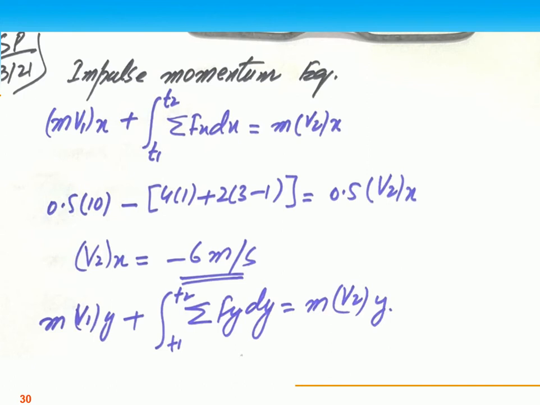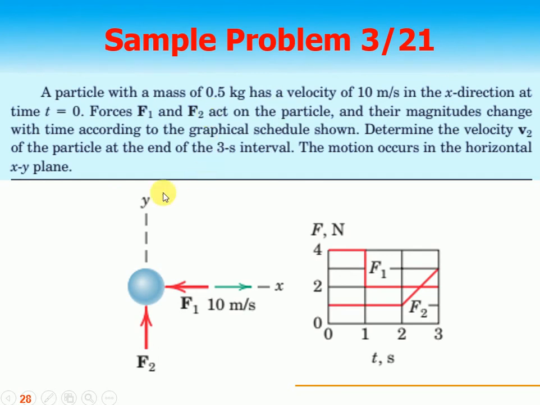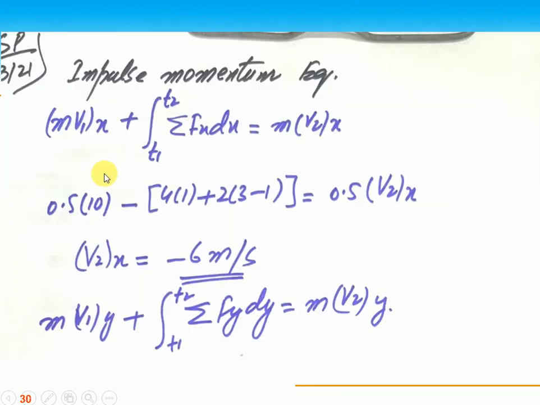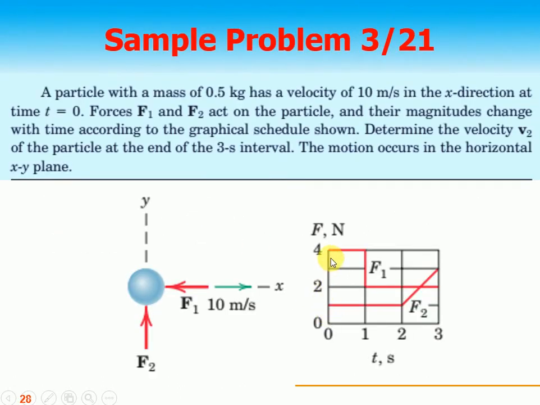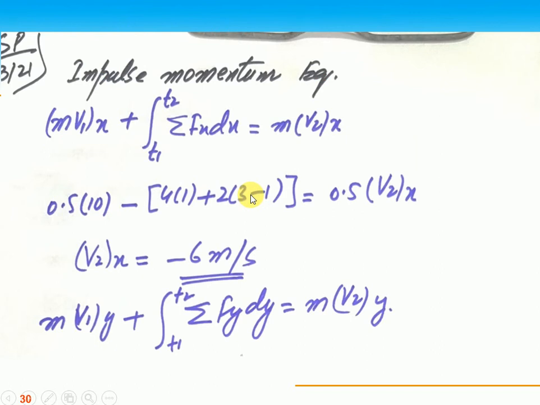So the impulse momentum equation: mv1x plus the summation of Fx dt from t1 to t2 is mv2x. Taking the x direction, the mass is 0.5 kilogram. Yes, it is given to you. Then velocity is 10 minus all the forces which are acting in the x direction. Initially the force is 4 Newtons for 1 second, and then it becomes 2 for 3 minus 1, that is 2 seconds, 2 Newtons, equal to 0.5 v2x. So v2x is equal to minus 6 meters per second.